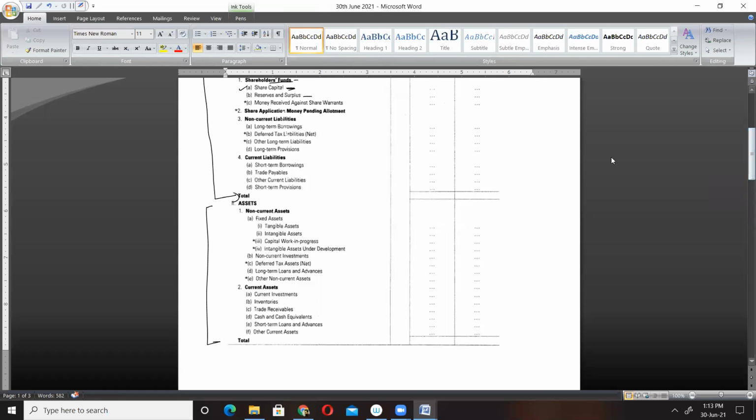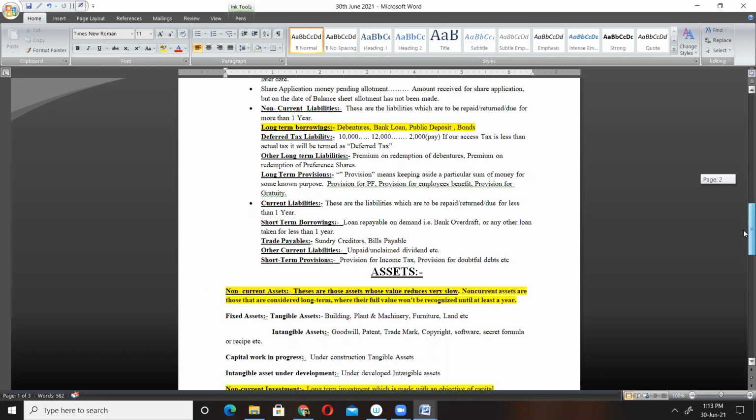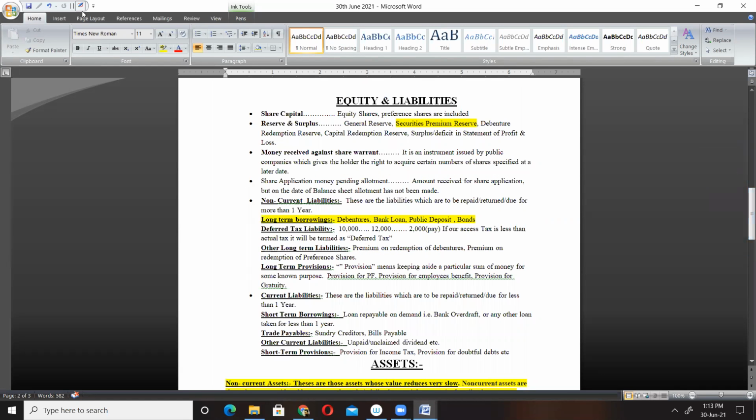In share capital we have the total of equity shares and preference shares, and in reserve and surplus the balances of various accounts.